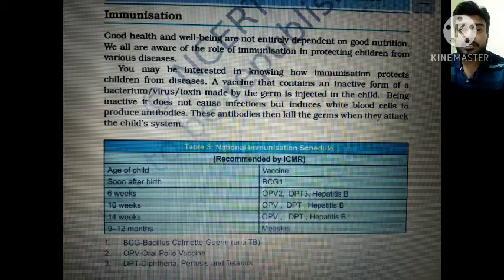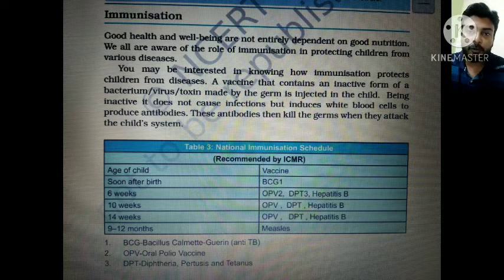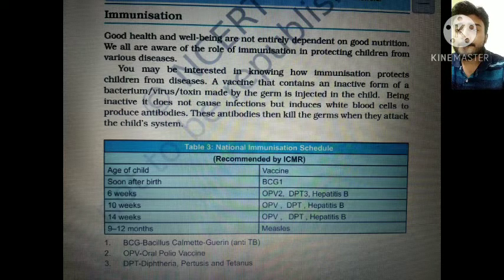Being inactive, it does not cause infection. Rather, what does it do?